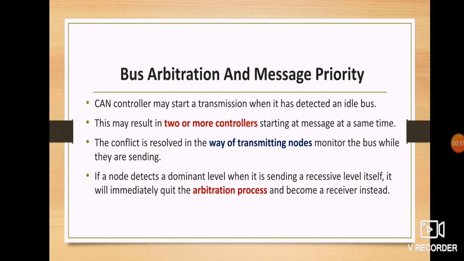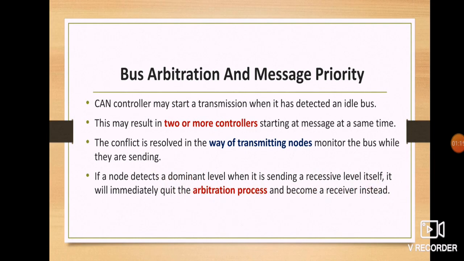Before that, as you know, CAN is a multi-master communication. So at that time the node can be considered as a slave node. How does it work? There is a simple statement given here: if the node detects the dominant level when it is sending a recessive level itself, it will immediately quit the arbitration process and become a receiver instead.